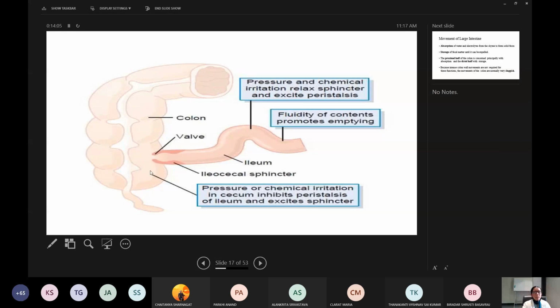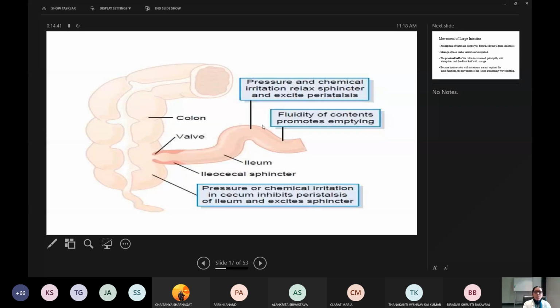So whenever the pressure is more in the cecum, this causes strong closure of this valve and inhibition of peristalsis in the ileum, so that the content of the cecum should not enter back. Okay, that's the purpose. And whenever pressure is more in the ileum, and if there is any chemical irritation of the ileum, this causes relaxation of the sphincter. The sphincter will relax and the content of the ileum enters into the cecum.